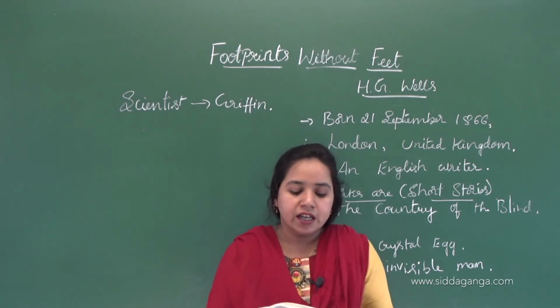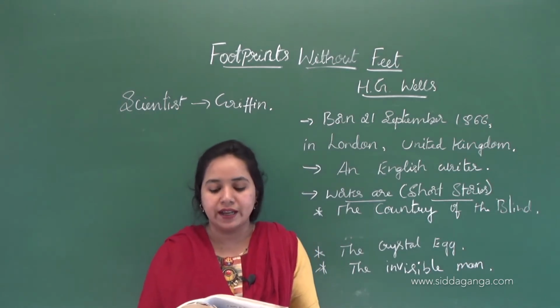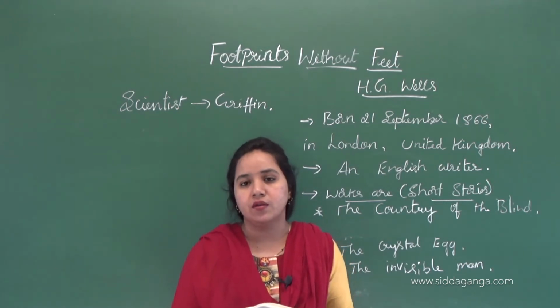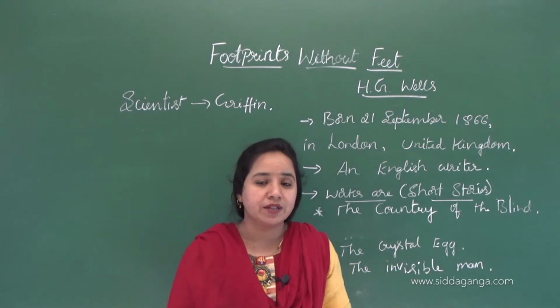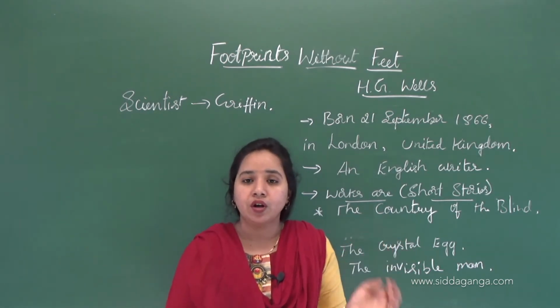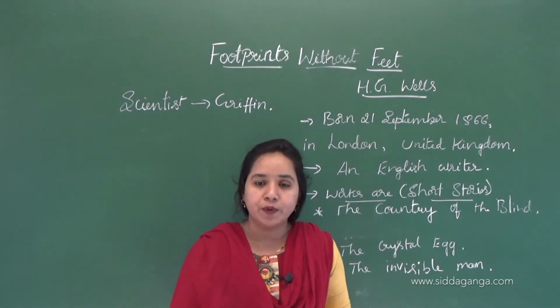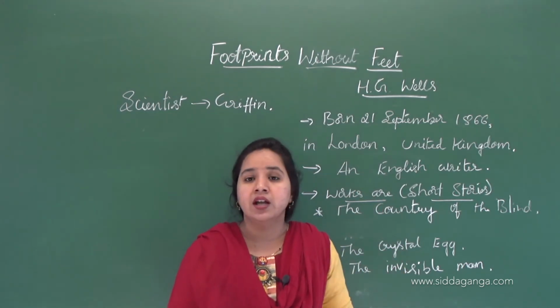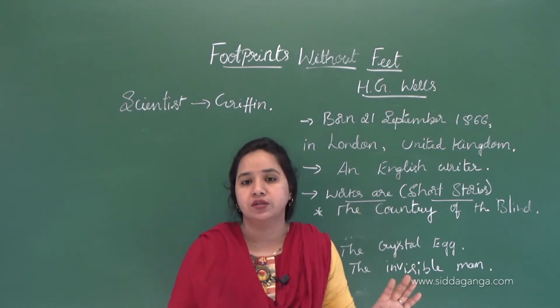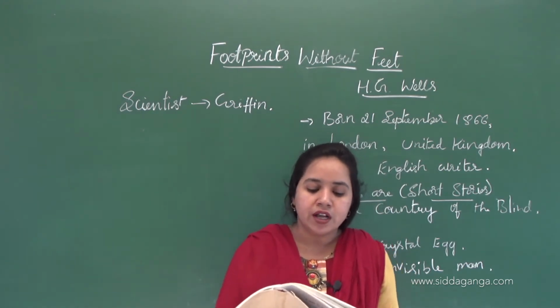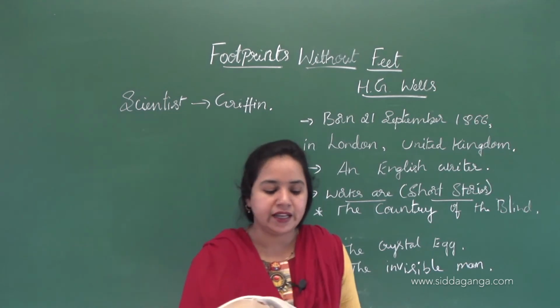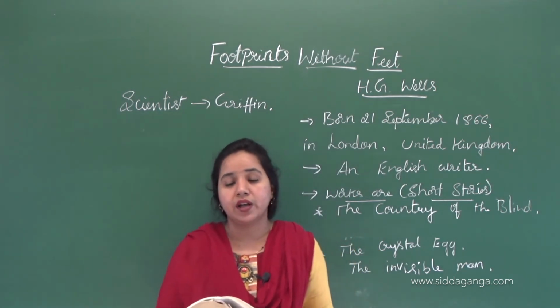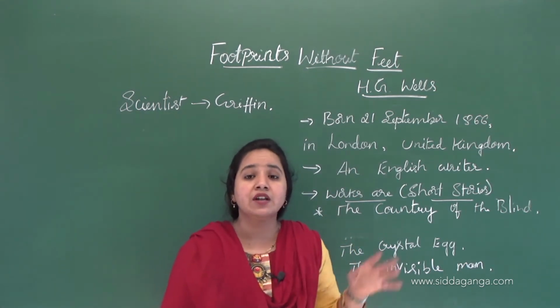And in the end, he was able to escape only by quickly taking off his newly found clothes. Okay, so he wanted to escape from that. The scientist, Griffin, he wanted to escape from the two people. So he started removing his clothes so that they should not find him. So once more he found himself invisible but naked in the chill January air. Okay, so once again he made himself naked.